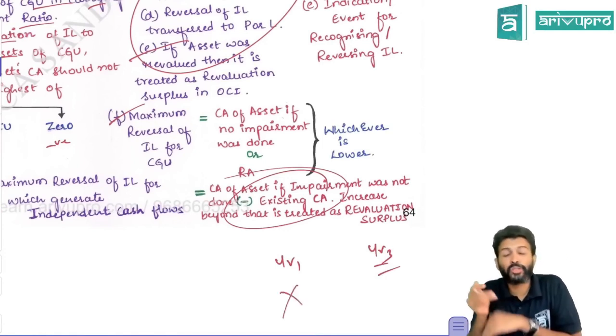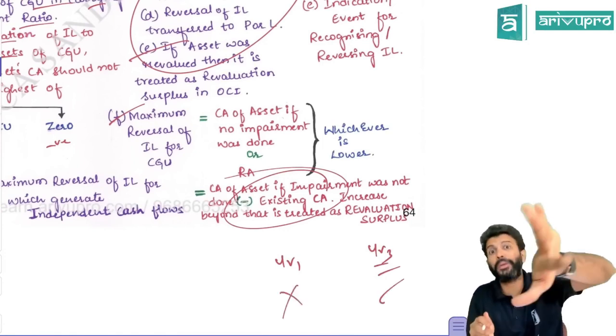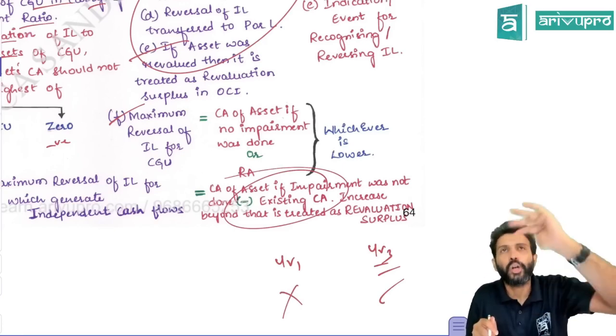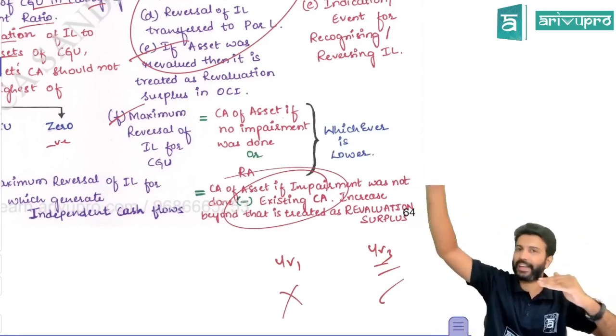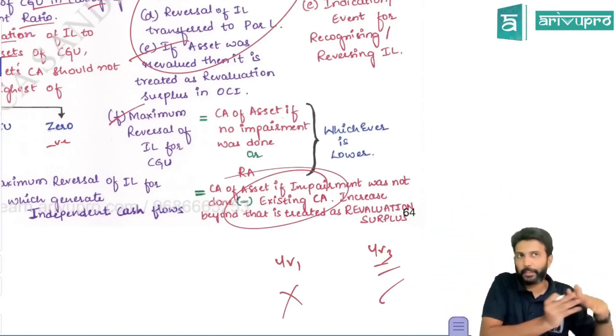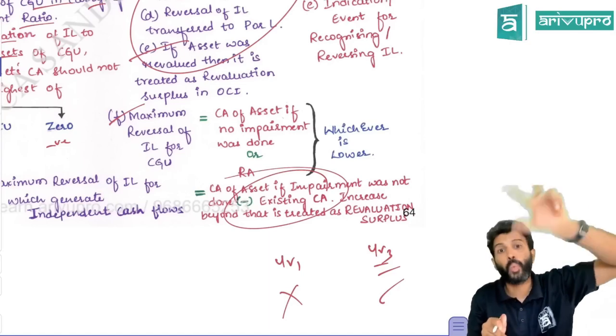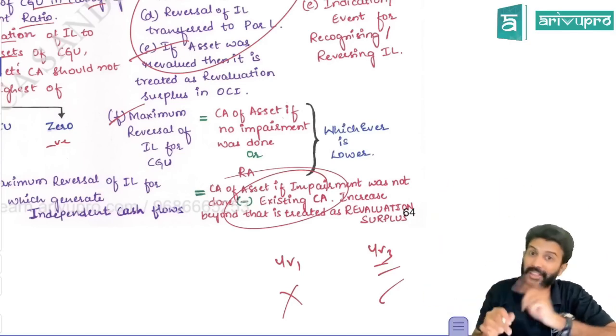If impairment loss was not there in the first year, what would have been the carrying amount in year 3? First find that. To that extent you can bring the carrying amount up. Beyond that, you cannot go. That is the ceiling limit. That is for an individual asset.